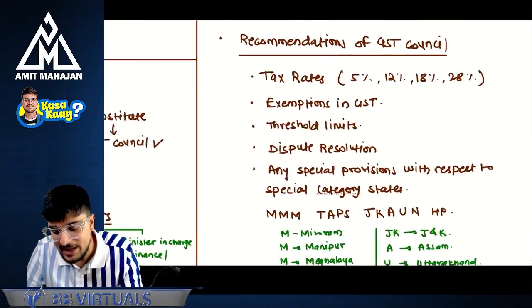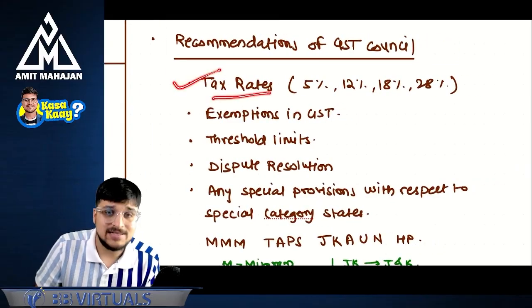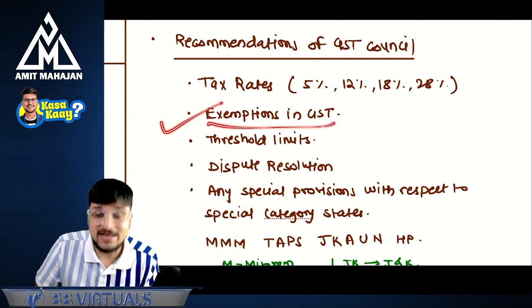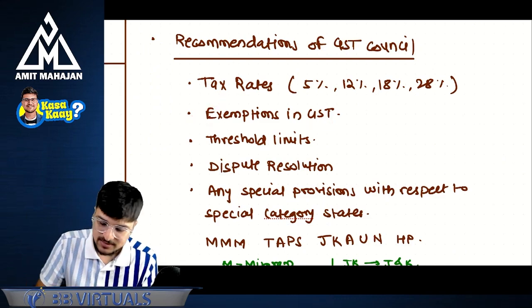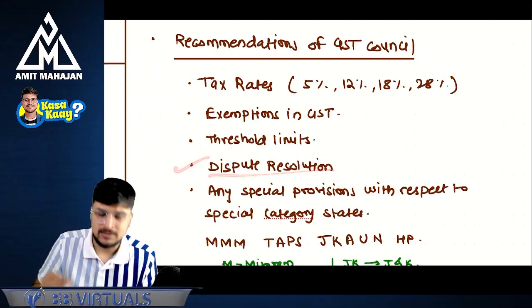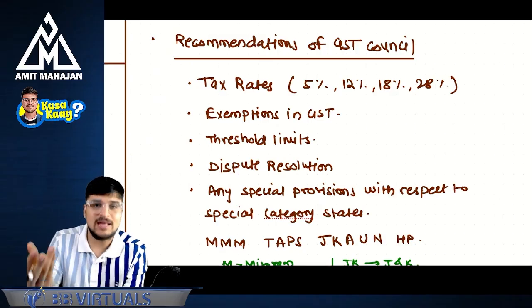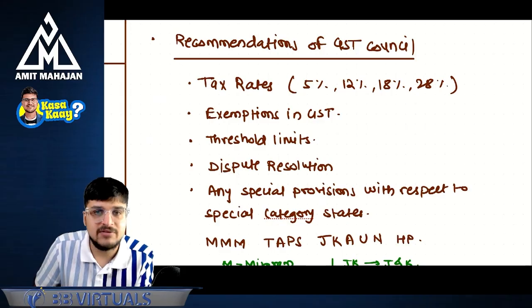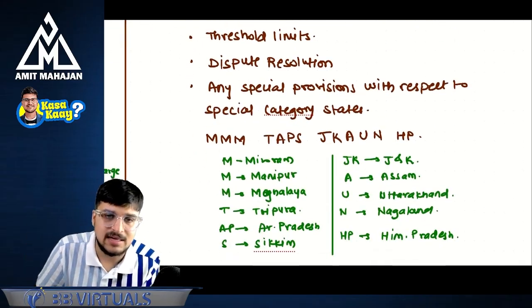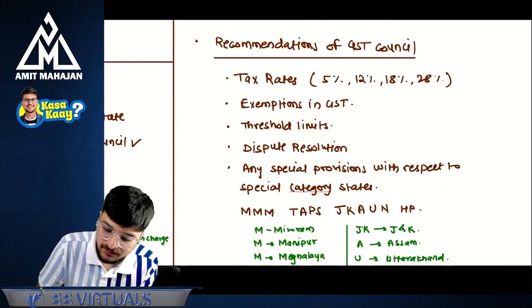So what are the recommendations of GST Council? Again, a one-time read. They can identify the tax rates. They can identify the exemptions in GST. They can set threshold limits. They can do the dispute resolution. If they want to make any special provisions with respect to special category states, they can do that. And which are the special category states? These are the special category states. So basically, these are the recommendations of the GST Council.